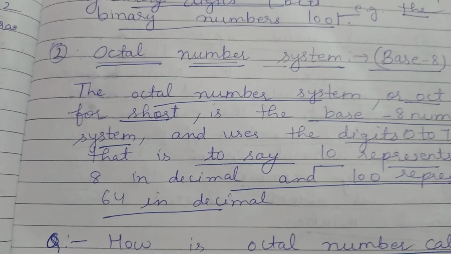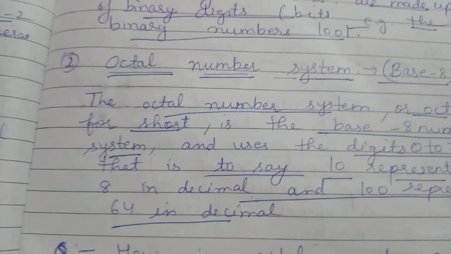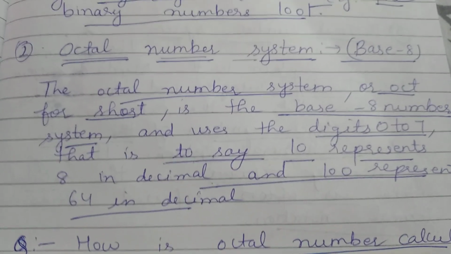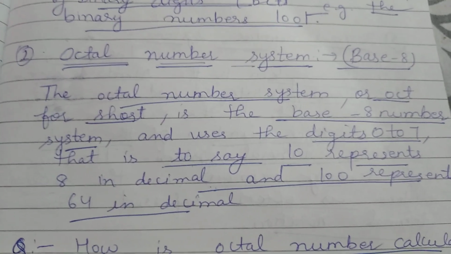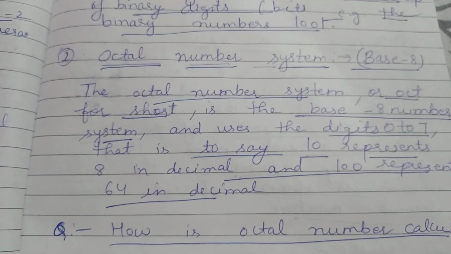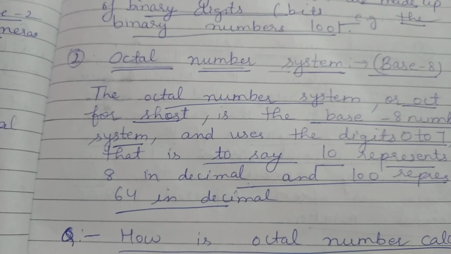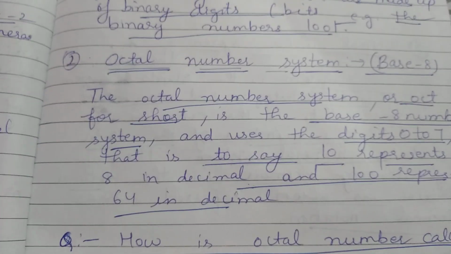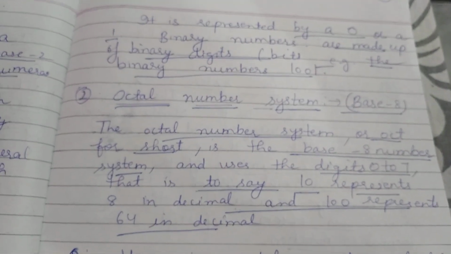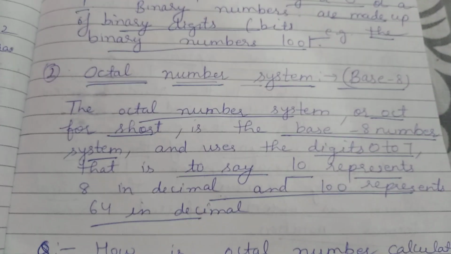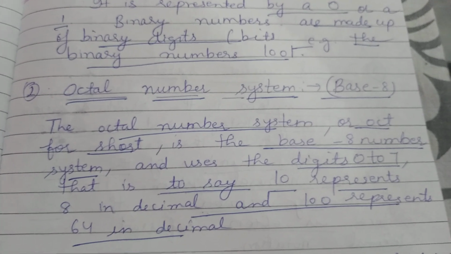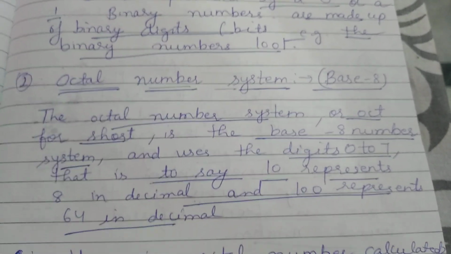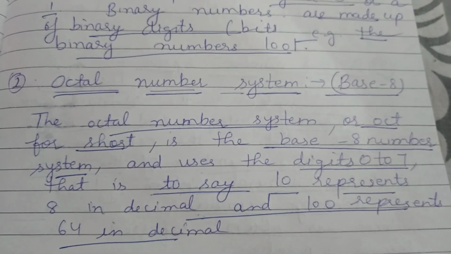Now I will start the next point. Octal number system, base 8. What is the octal number system? The octal number system, or oct for short, is the base 8 number system. Base 8 means that 8 is a very important number in the octal number system, and it uses the digits 0 to 7. That is to say, 10 represents 8 in decimal and 100 represents 64 in decimal.